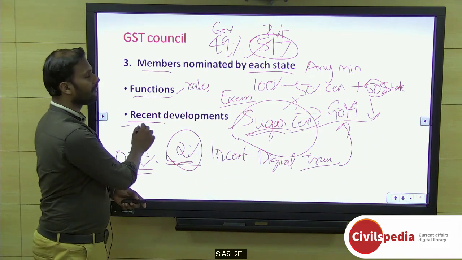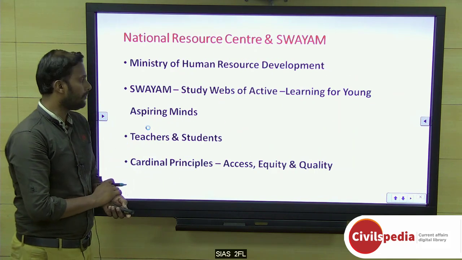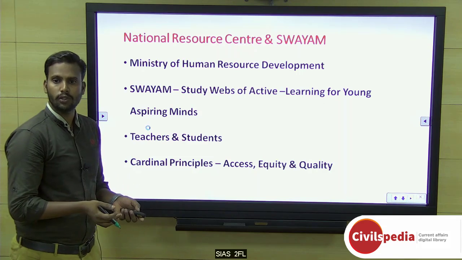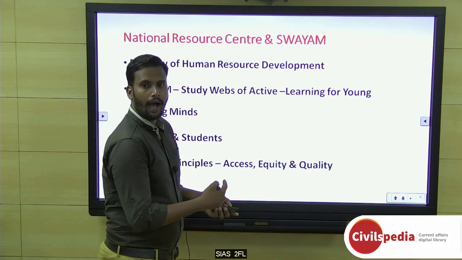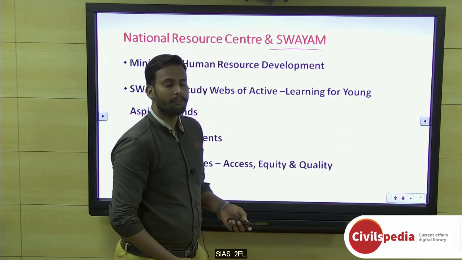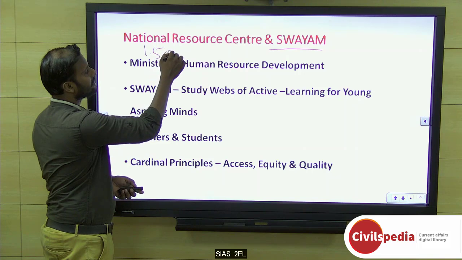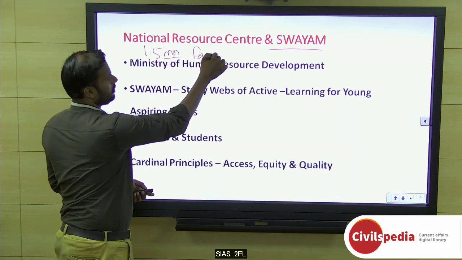So this is the recent development in the GST Council. The next one is National Resource Center and SWAYAM. See, this actually surfaced in the news because through SWAYAM and the National Resource Center, especially through the SWAYAM project, we are trying to create or update 1.5 million teachers, that means faculty members.